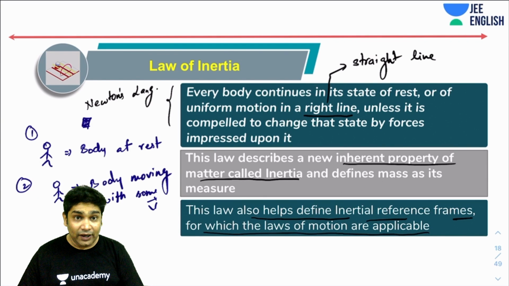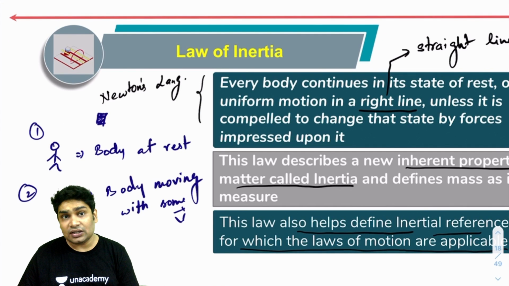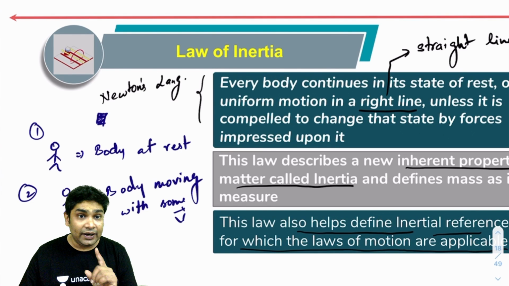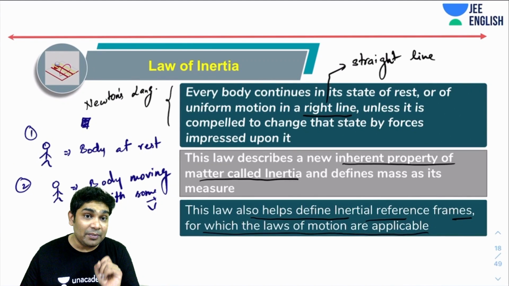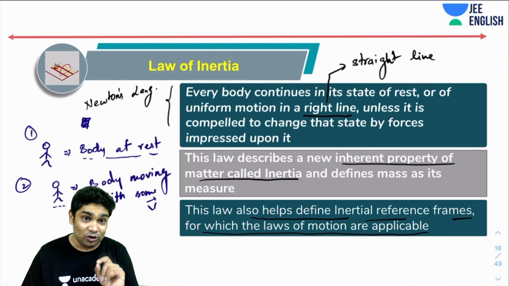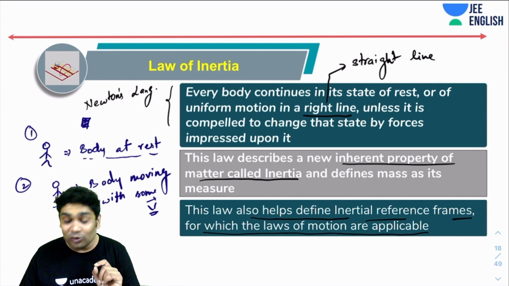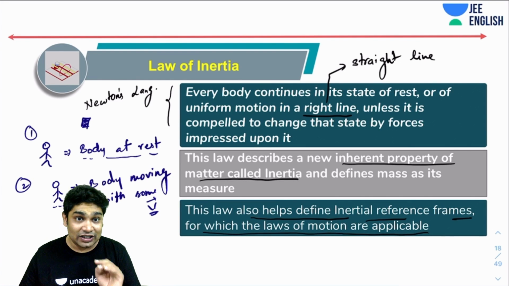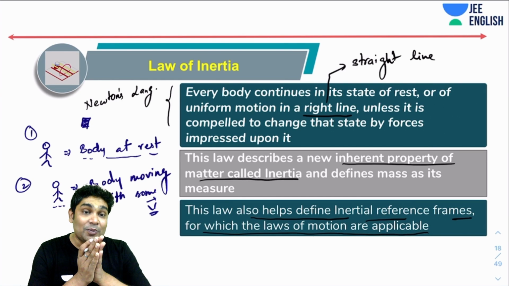Obviously, the same body can be described in two different manners by two different observers. There may be some observers for whom this body will continue to be at rest, and for another observer, the same body will continue to move with a constant velocity, as long as there are no external forces acting on it. So that is the significance of this law. It defines that such observers are possible.